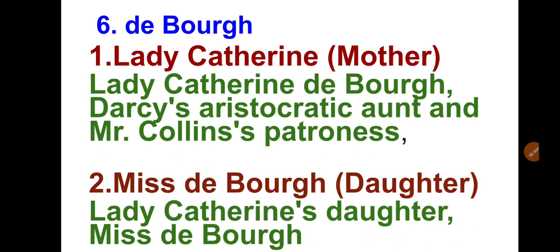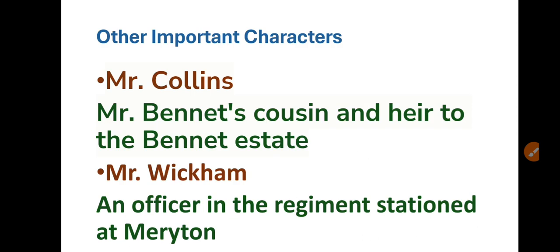So these are the major characters. Now another important character, Mr. Collins. So who is Mr. Collins? Mr. Collins is a distant cousin of the Bennet family to whom Longbourn, this place, has been entailed. He is mostly a comic character because of his awkward mix of obsequiousness and pride, as well as the tiresome formalities of his speech. Even after he marries Charlotte Lucas, Mr. Collins remains largely unchanged. He's a funny kind of character.